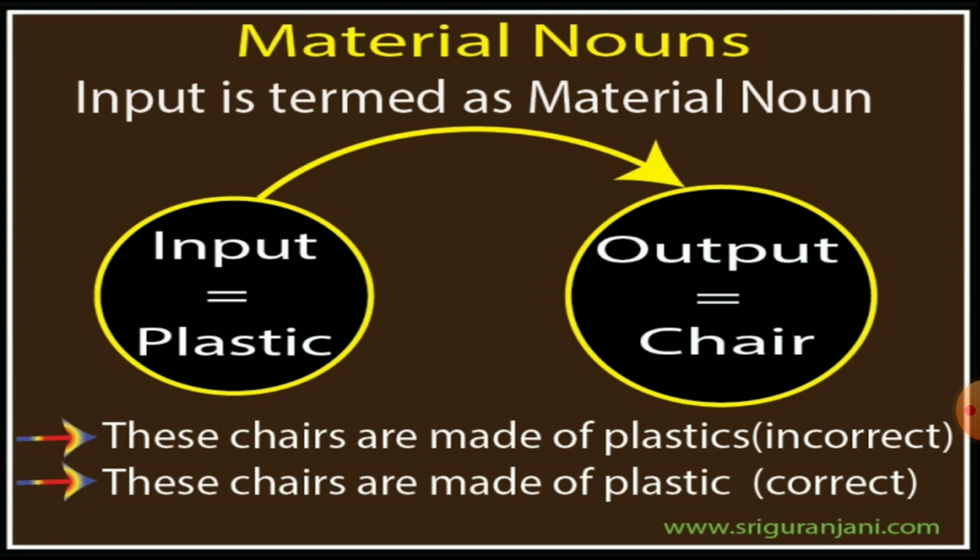So the word plastic is a noun which cannot have a plural because it is a raw material. Raw material cannot be made into plural nouns. So plastic remains plastic only. Iron remains iron. Gold will be gold. It will not be golds. So if you have ornaments made of gold, you can say gold ornaments but not golds. Similarly, plastic chairs, plastic tables.